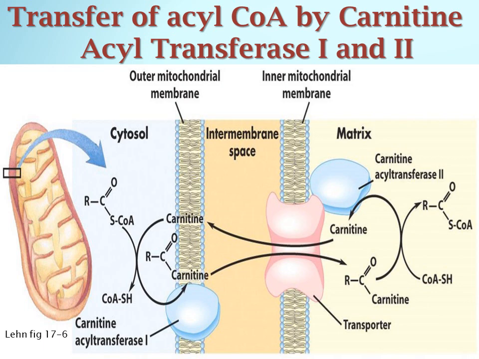The conjugate is then translocated across the inner mitochondrial membrane into the matrix through a transporter, which is also called translocase. Carnitine acyltransferase 2 in the inner mitochondrial membrane catalyzes the transfer of acyl group to coenzyme A drawn from the matrix coenzyme A pool to release carnitine. The free carnitine is reverse translocated to the intermembrane space to complete the shuttle action of translocase.